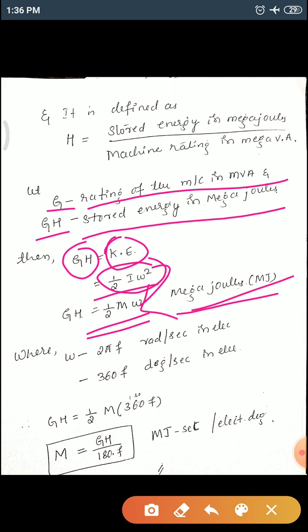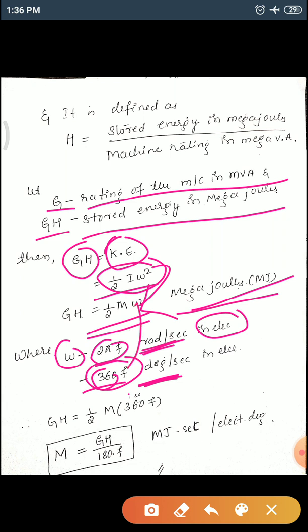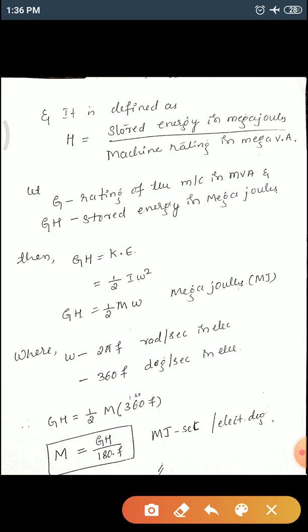Here, as we know, omega is 2 pi f, in radian per second, in electrical. If you'd like to convert radian per second into degree per second, we multiply, since 2 pi can be written as 360, so 360 into f is degree per second. We substitute this value in the equation GH equal to half M, and in the place of omega we write 360 f. Simplify this,